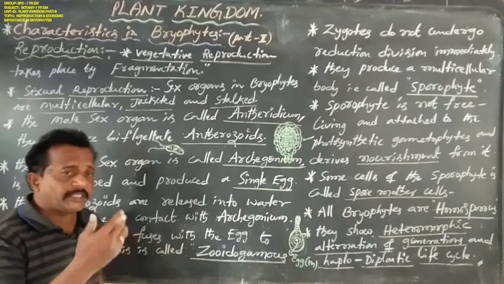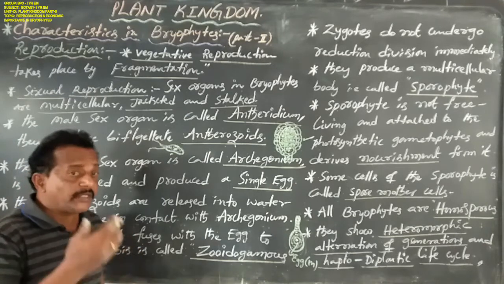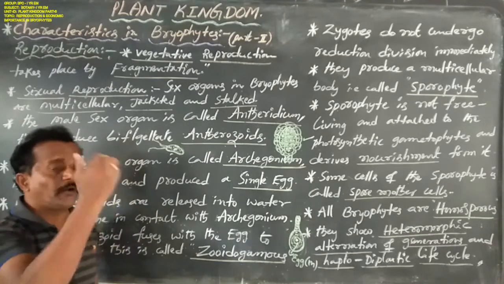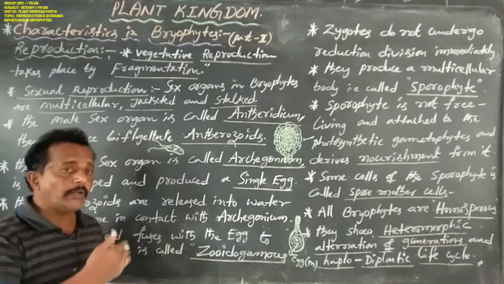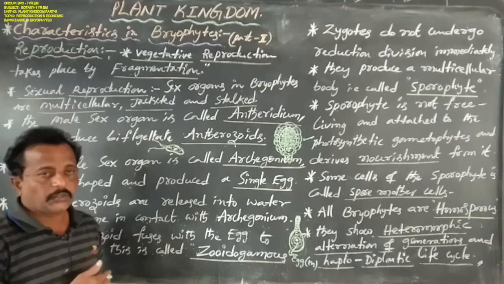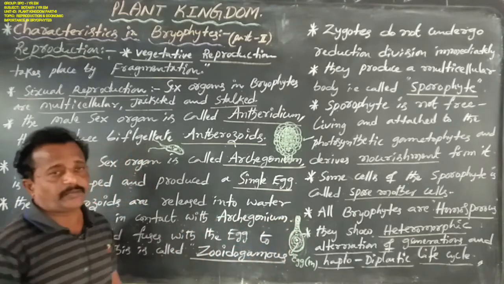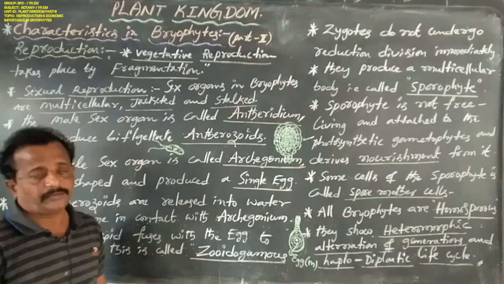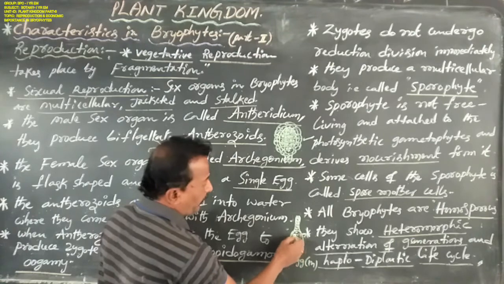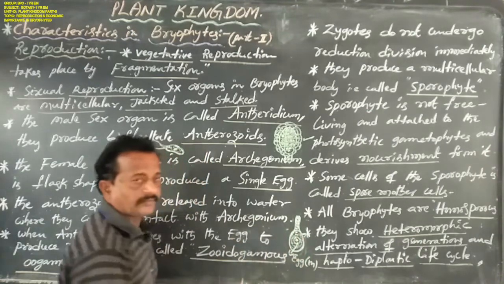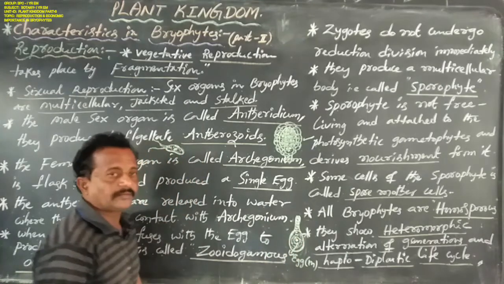Only bryophytes develop this one specialized structure of archegonium, hence the name archegoniate. Archegonium always appears as a flask-shaped structure. This is the egg cell. Each archegonium contains only one egg cell.